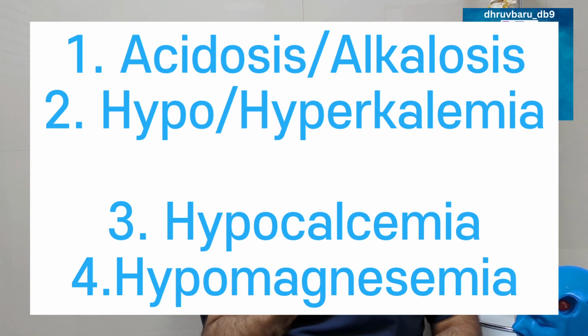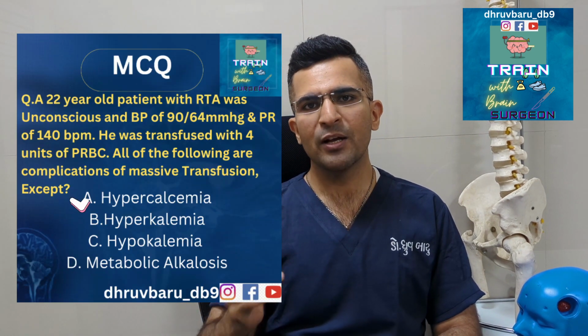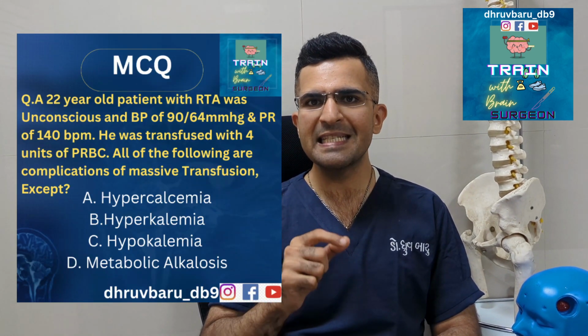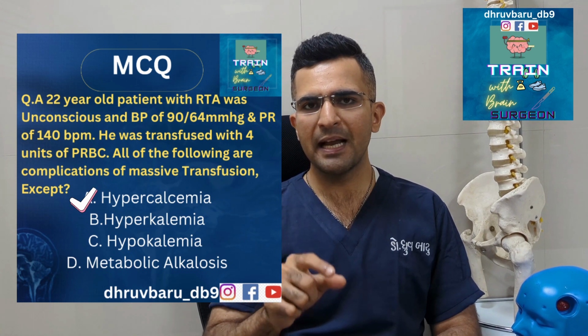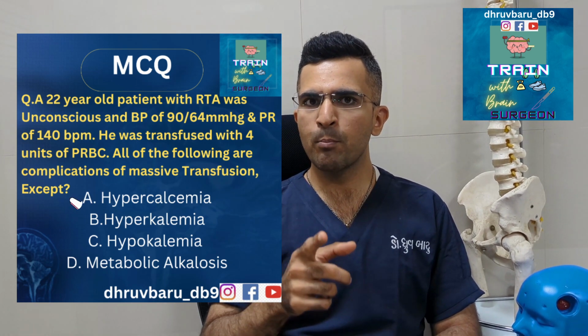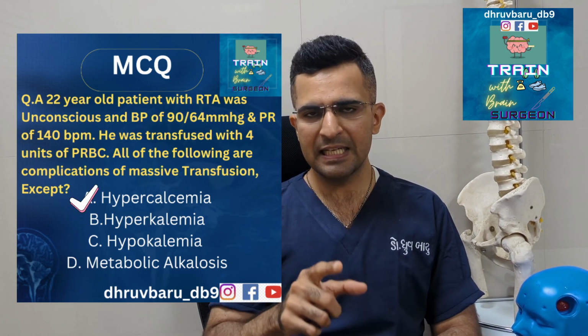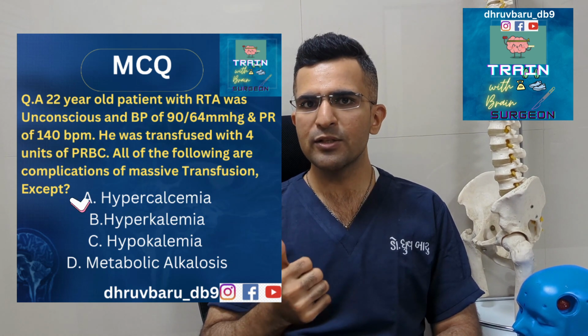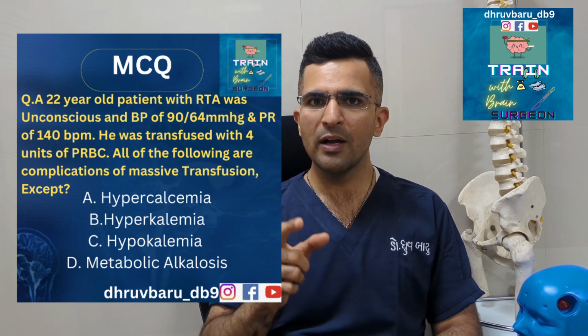And how? So citrate, which we know is stored in the blood products, binds to the calcium, and that's why it causes a state of hypocalcemia. So the answer to this question is A, and it should be ideally hypocalcemia. Bonus point, along with calcium, citrate also binds to magnesium. So hypocalcemia and hypomagnesemia both can be seen with massive blood transfusion.